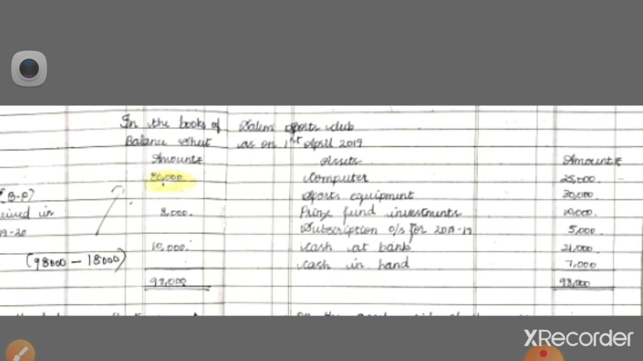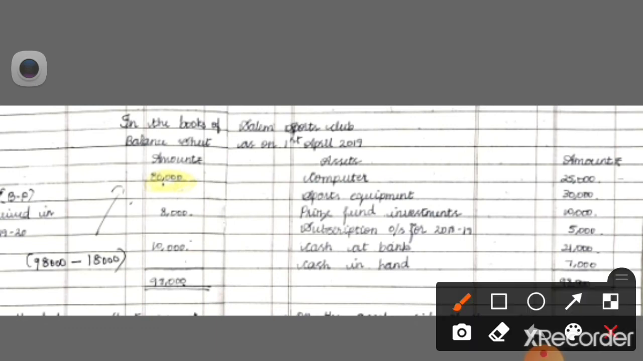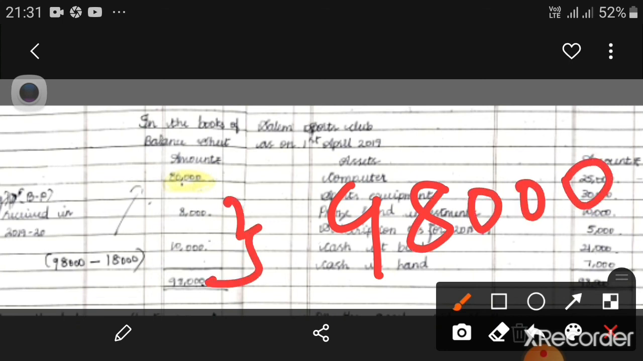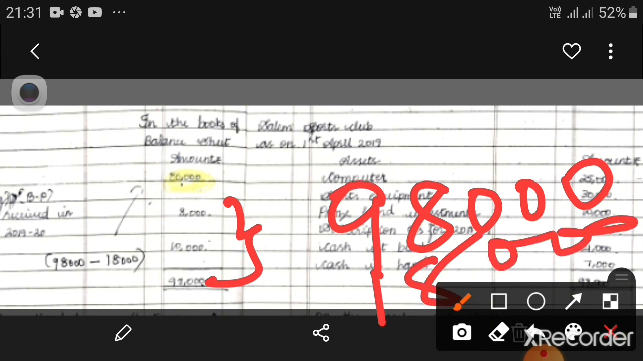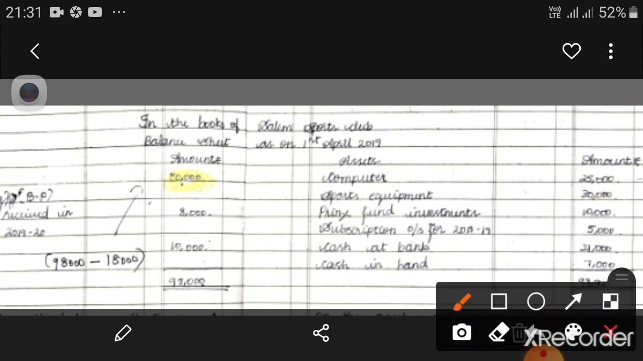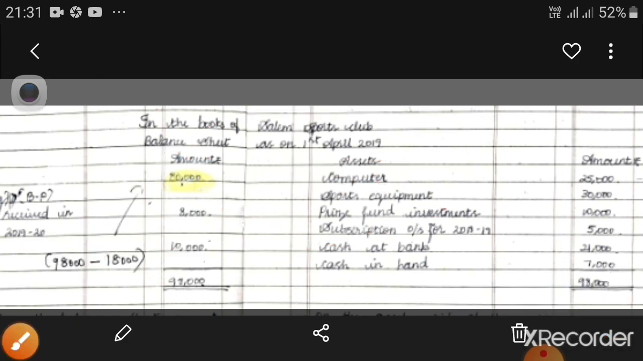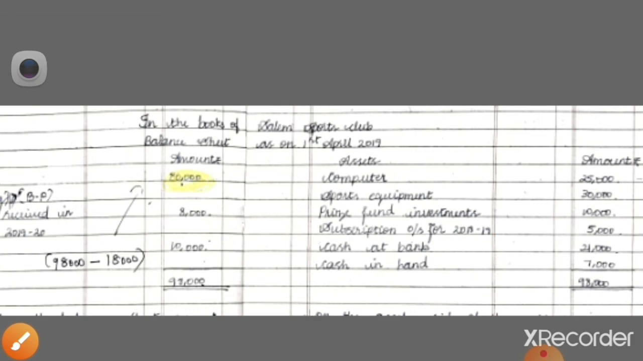Now you can see when you total up all the assets, it comes to rupees 98,000. How much does it come to? 98,000. You can see this part, 98,000, whereas these two are only rupees 18,000. So from 98,000, when you deduct 18,000, you are left with 80,000. So this will be 80,000 capital fund. This is how you will be calculating the capital funds for every other problem, whatever it is.